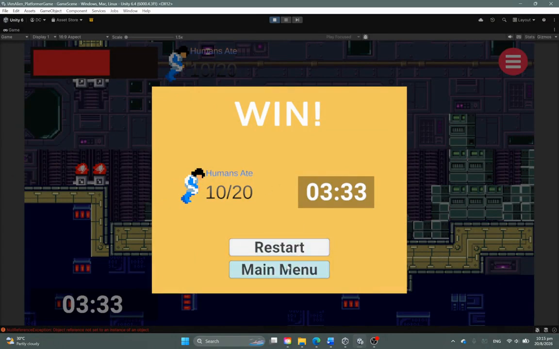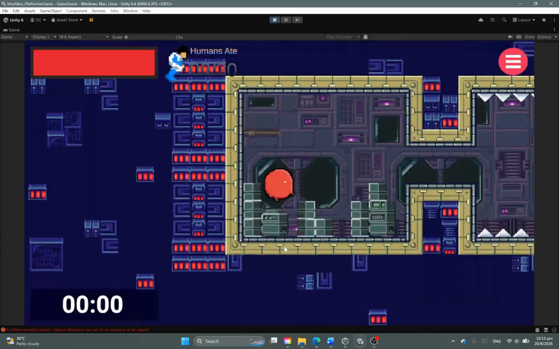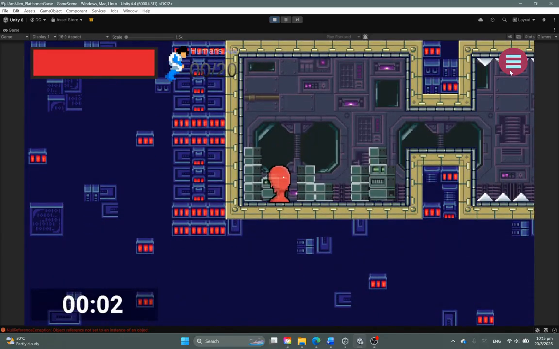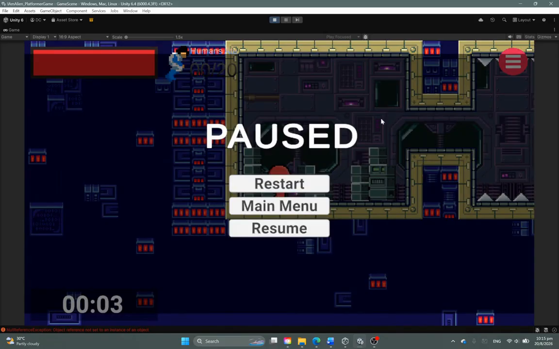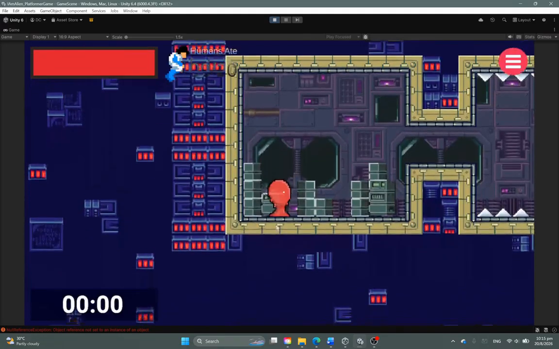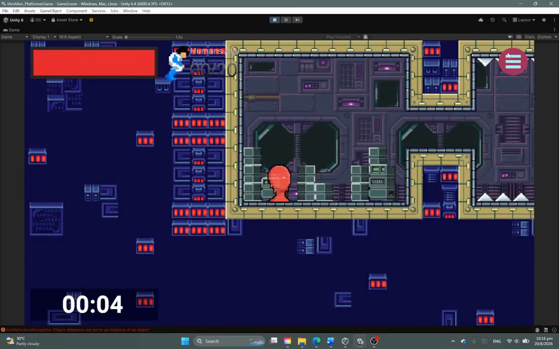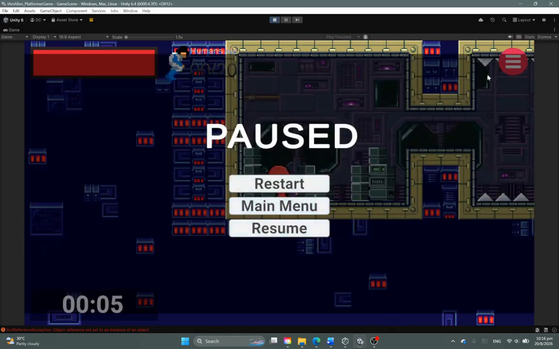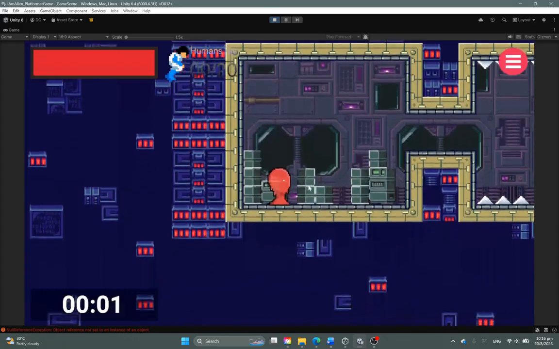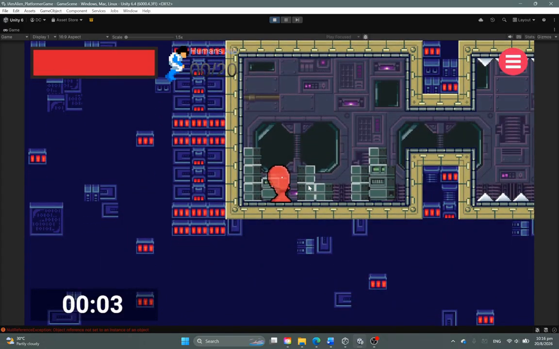So now we can either restart to play the game again, or main menu to go back to the main menu. I'll press restart and show you the pause button or the menu button. This button can pause the game and either restart the game to send you back to the start, or resume to let you keep on playing the game. It can also send you back to the main menu. So that is basically it for the game segment. And now we shall cover the script section of this game.